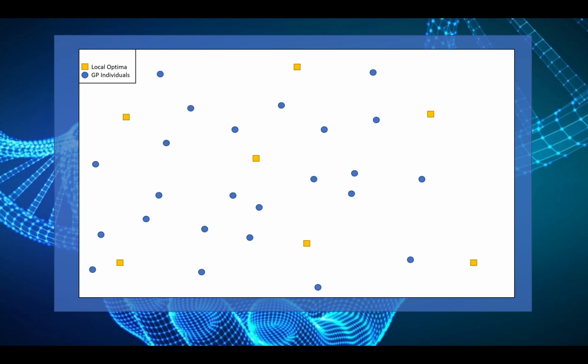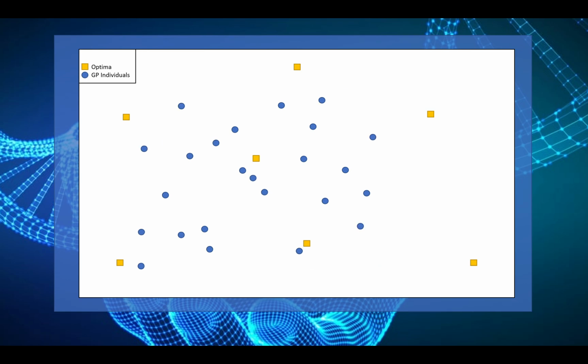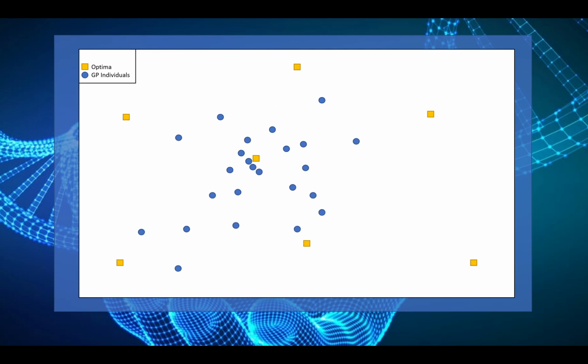In GP, individuals are initially randomly generated, since we don't know the positions of the optima, and distributed across the search space. For each generation, the genetic building blocks of the individuals undergo genetic operators, crossover, mutation, and selection, in order to shift the population towards an optima. As individuals evolve and grow more fit over generations, the population tends to converge towards an optima. This is a potential solution.